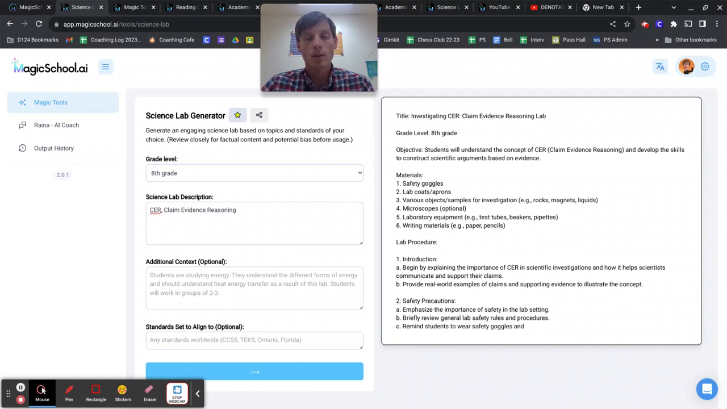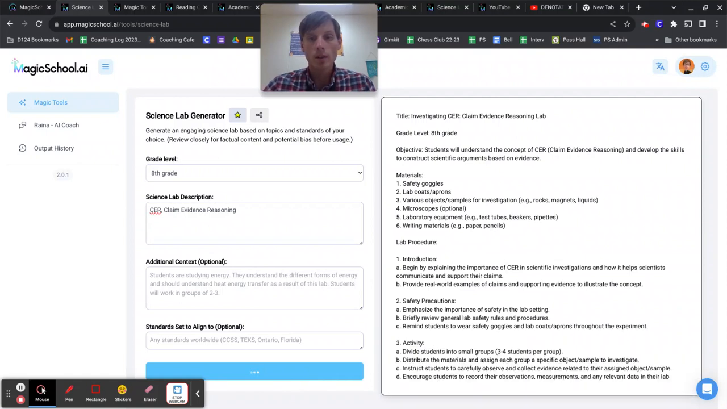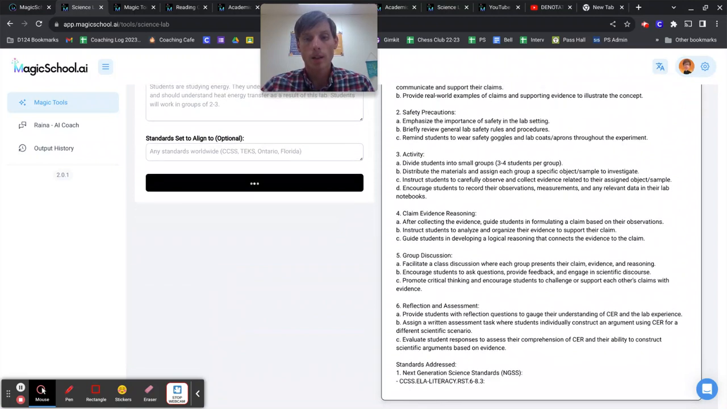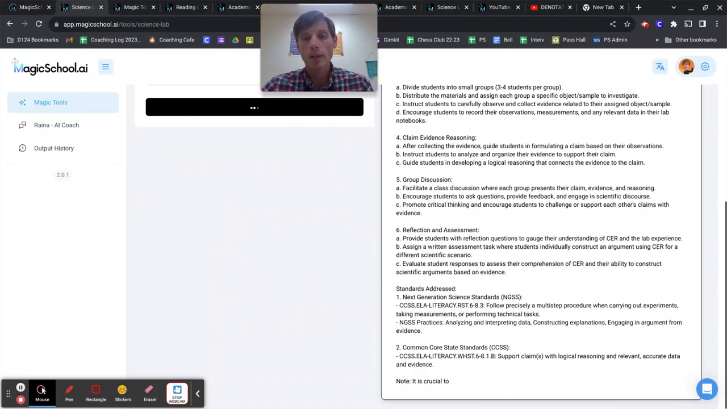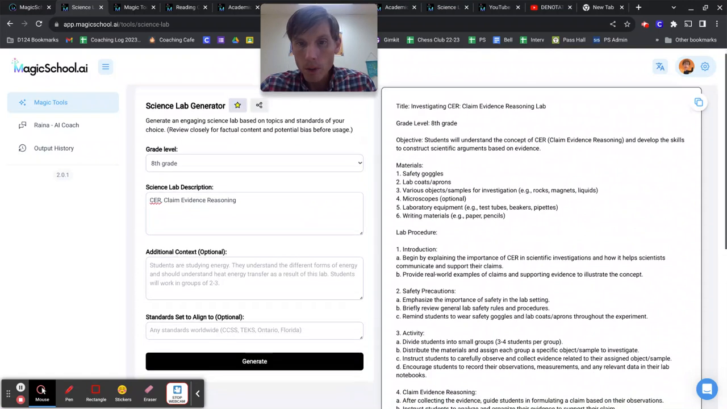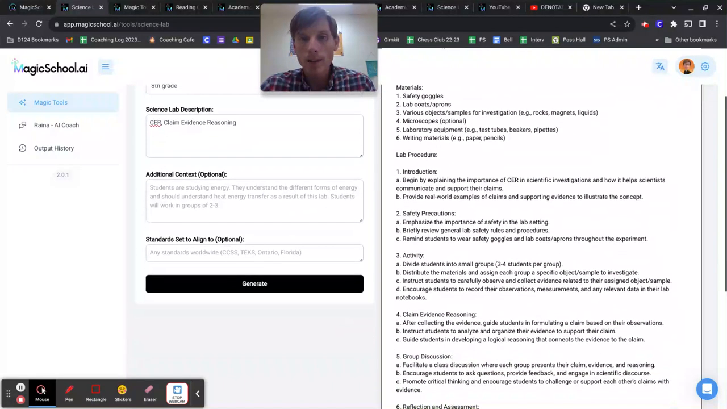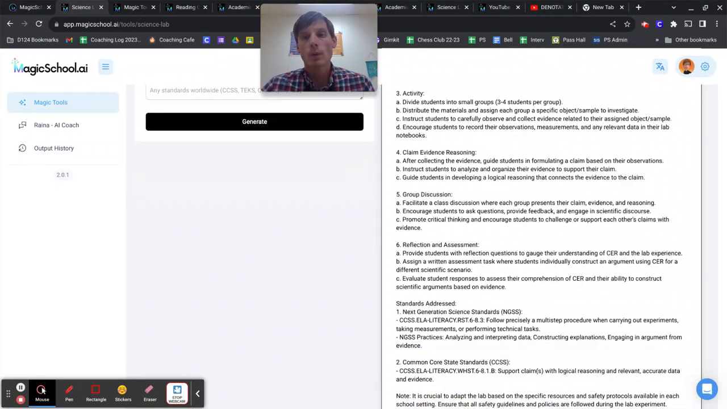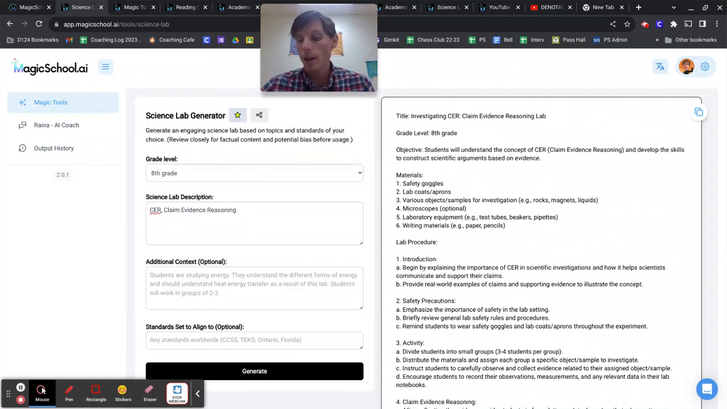Again, it generates just a really quick list of materials, procedure, and a possible science lab on CER. It lists our standards down at the bottom. I was talking about a science lab here about various objects using a microscope, possibly. Students are in groups. They're collecting evidence based on what they're finding. So just a real simple way to incorporate that into your class.